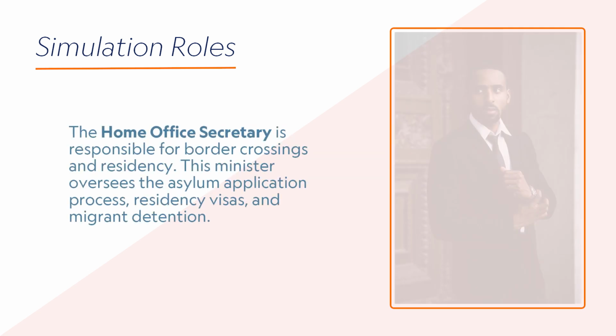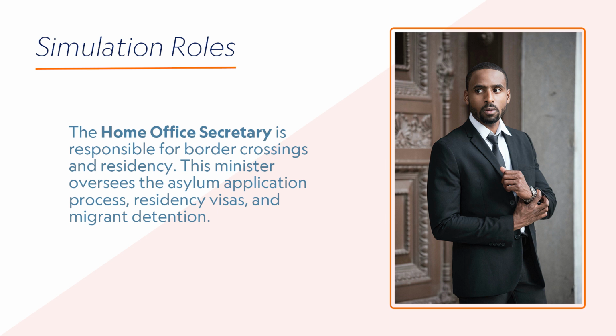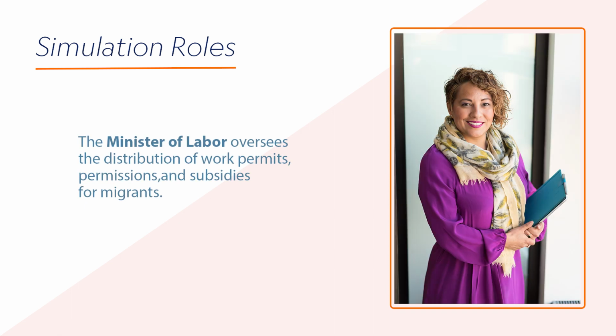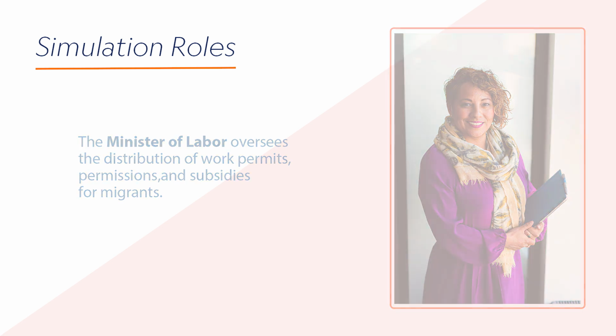The Home Office Secretary is responsible for border crossings and residency. This minister oversees the asylum application process, residency visas, and migrant detention. The Minister of Labor oversees the distribution of work permits, permissions, and subsidies for migrants.